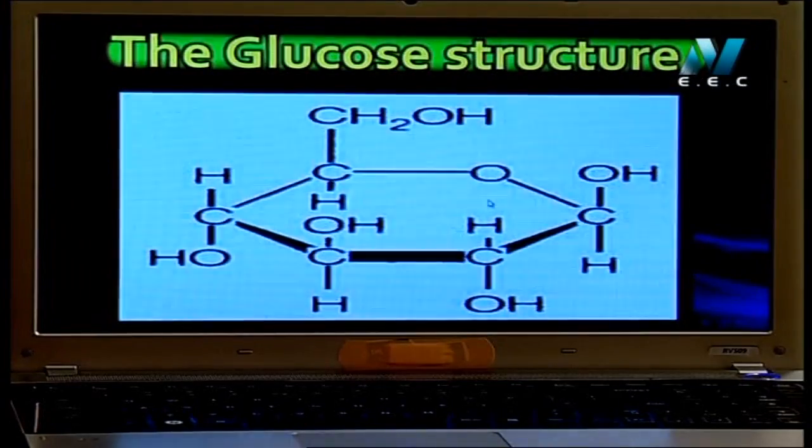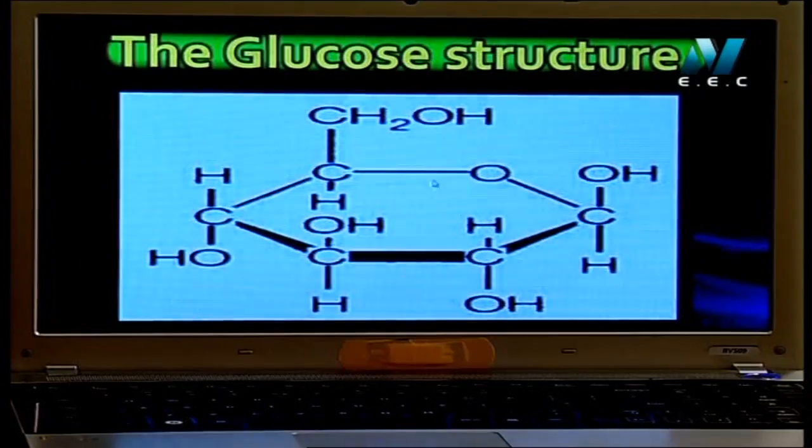This is very important, you know, the glucose containing 6 carbon. Look to each carbon. Each carbon connected with 2 hydrogen and 1 oxygen.